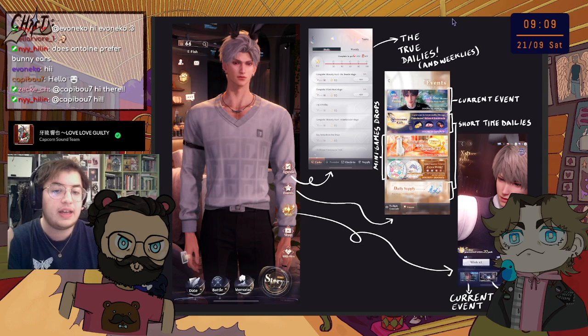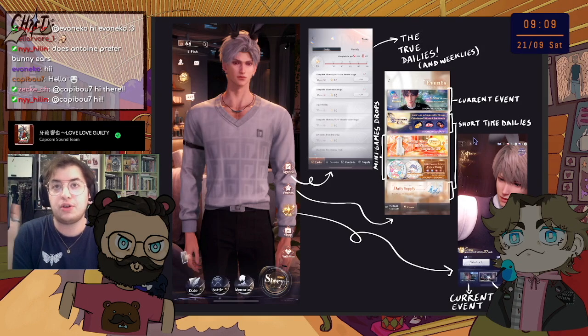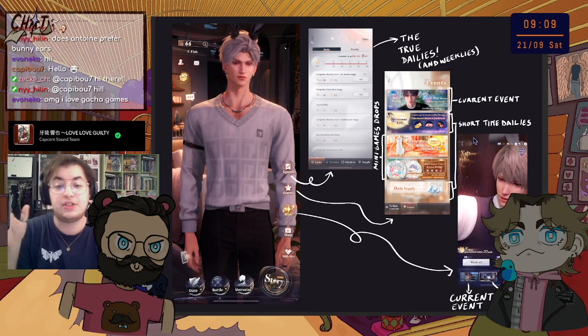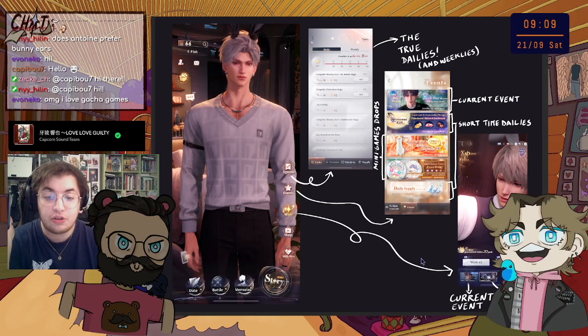The events, it's basically short time daily stuff, so connect every day to get this during this week, or this is the event that we have going on right now in the game that is specific to this character, that kind of thing. The wish tab now.